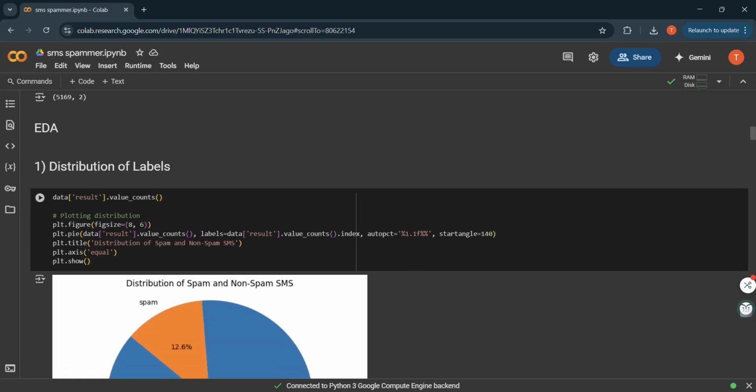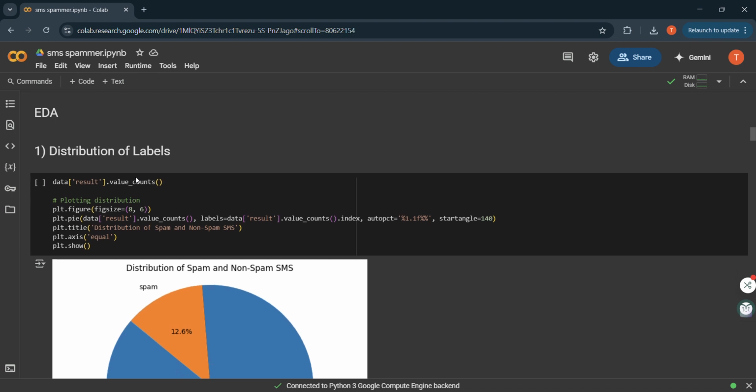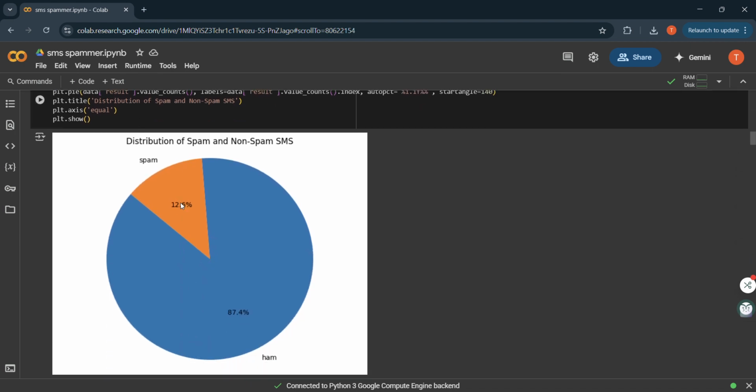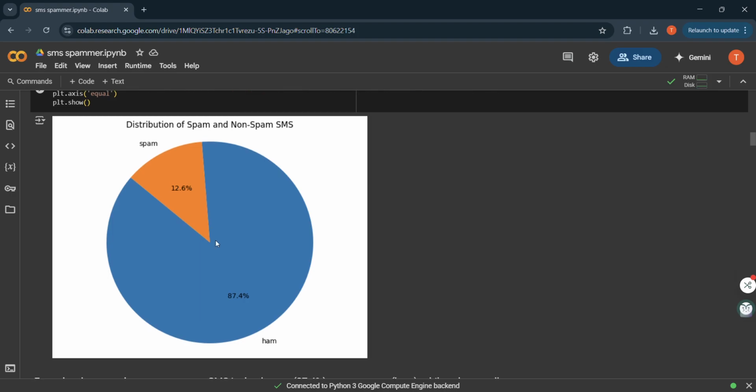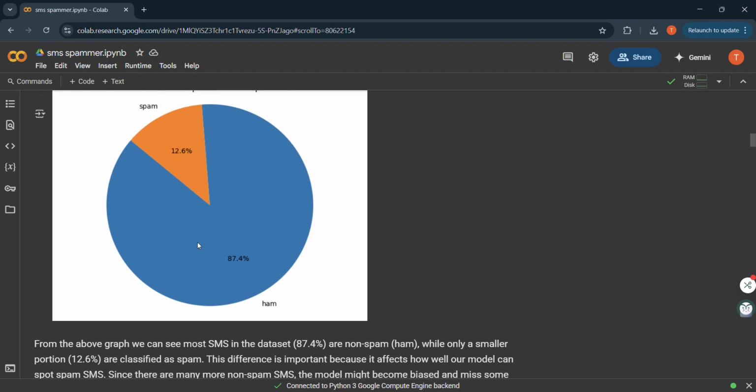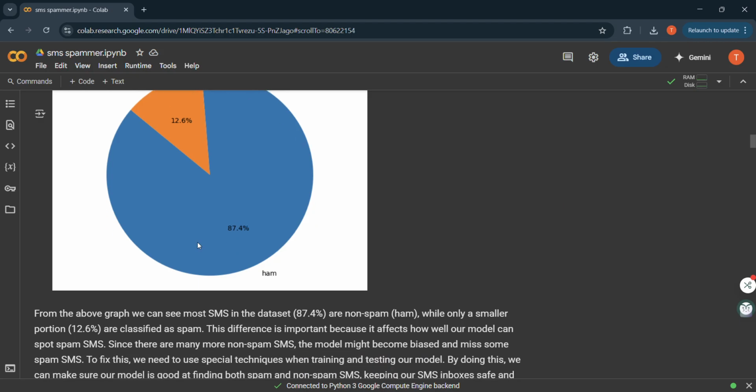First, what I did is look at the distribution of the labels, spam versus ham. As you can see, first we examine the class distribution. As the pie chart shows, the dataset is imbalanced. Around 87% are ham messages and 13% are spam. So this imbalance could affect our model's performance.